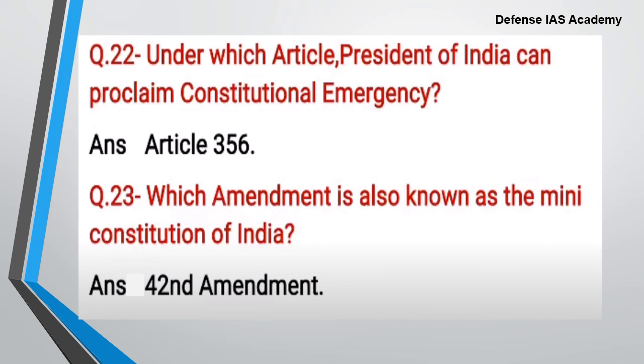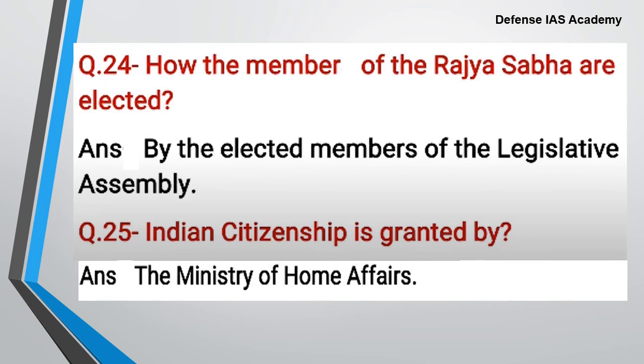Next question. Which amendment is also known as the mini constitution of India? It is the 42nd Amendment. 42nd Amendment is also called as the mini constitution of India. Question 24. How are the members of the Rajya Sabha elected? The answer is by the elected members of the Legislative Assembly.